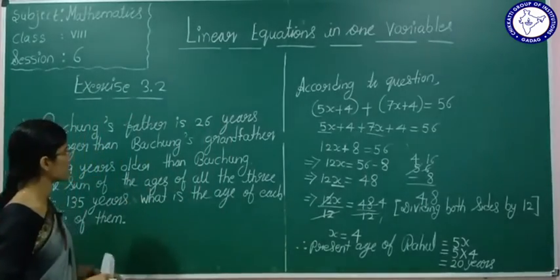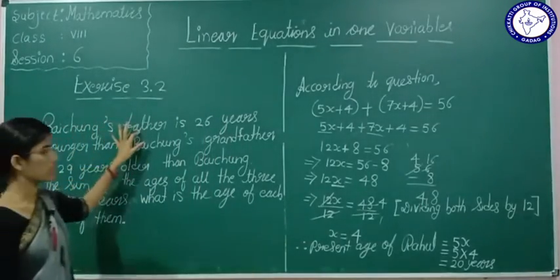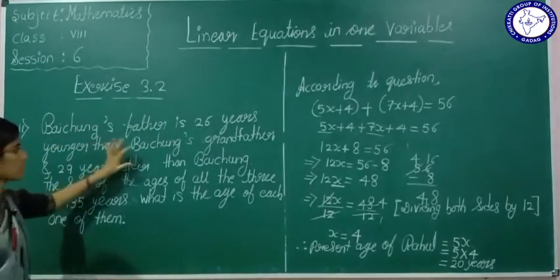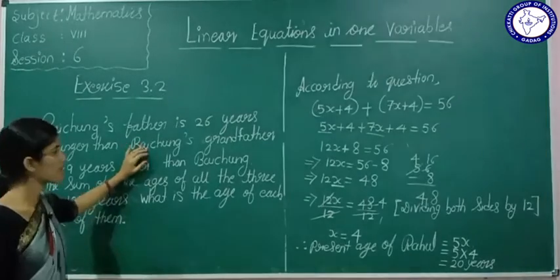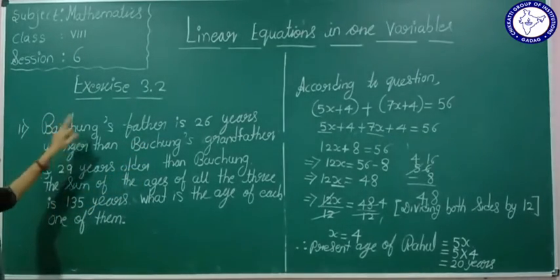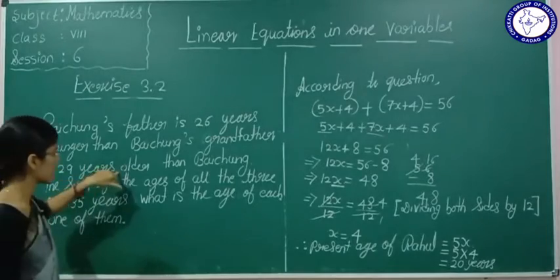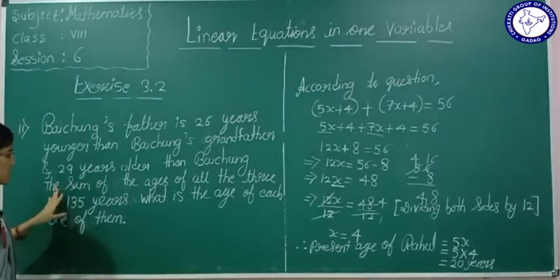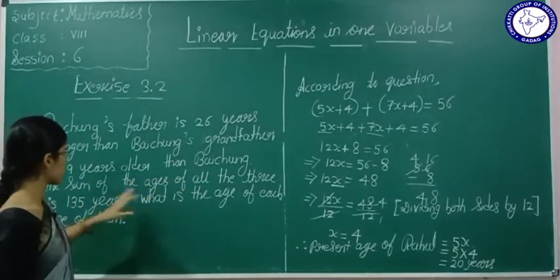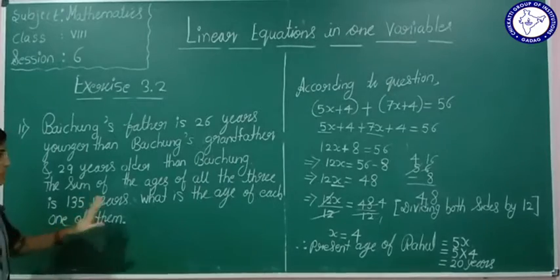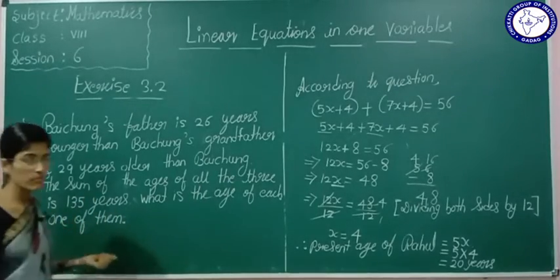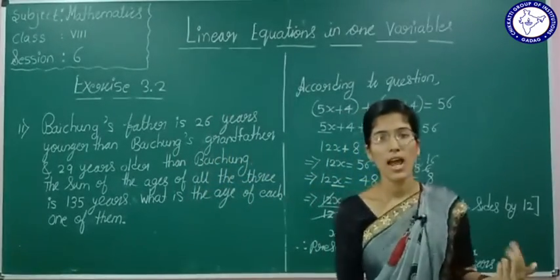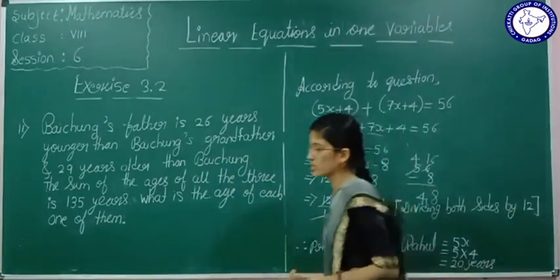Baichung's father is 26 years younger than Baichung's grandfather, and Baichung's father is 29 years older than Baichung. The sum of the ages of all the three is 135 years. What is the age of each one of them? Here we have to find the age of Baichung, the age of Baichung's father, and the age of Baichung's grandfather.